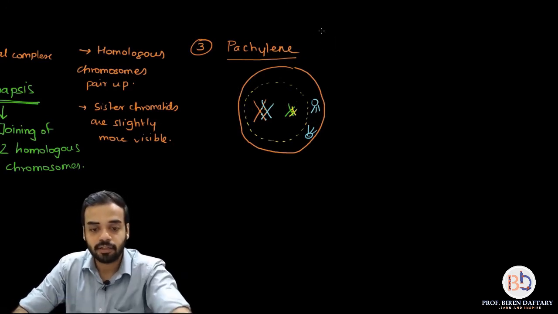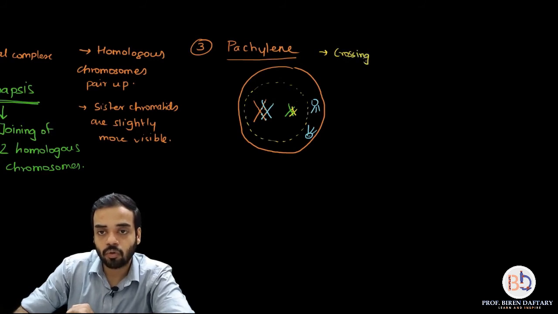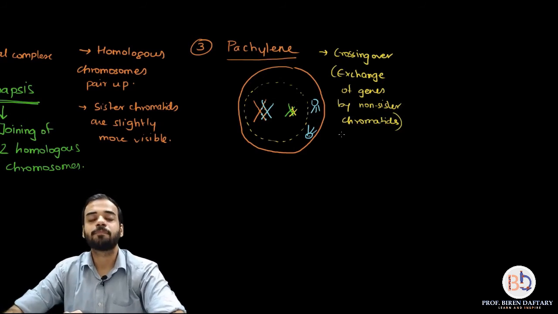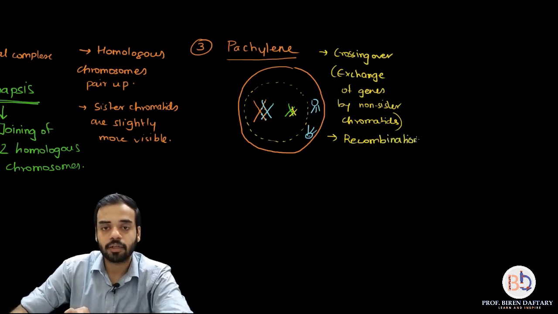The first thing which happens in Pachytene is crossing over. And that is the exchange of genes by non-sister chromatids. Please remember this. And this is also called recombination. Very important. Is this clear?